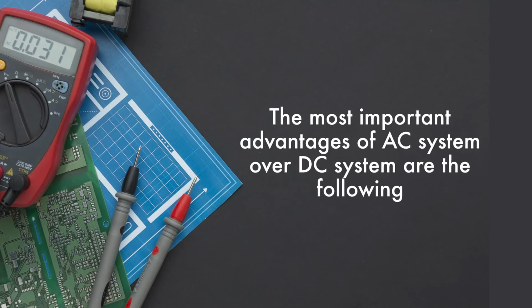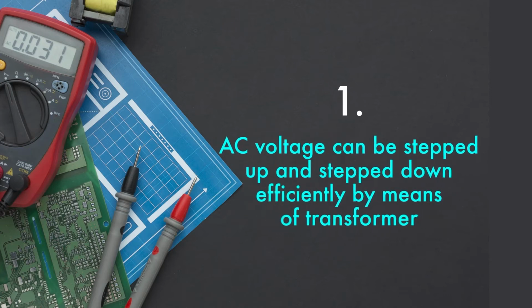The most important advantages of AC system over DC system are the following. First, an alternating voltage can be stepped up or stepped down efficiently by means of a transformer. To transmit huge power over a long distance, the voltage is stepped up, up to 400 kV or up to 132 kV for economical reasons at the generating station, whereas it is stepped down to a very low voltage, nearly 400 or 230 volts, for the utilization of electrical energy from safety point of view. Transformer as a separate module would be taught in detail.